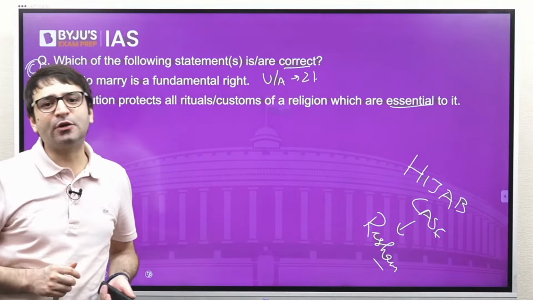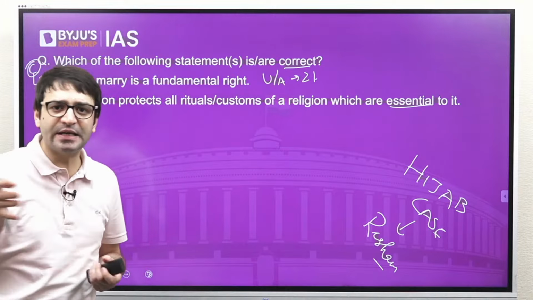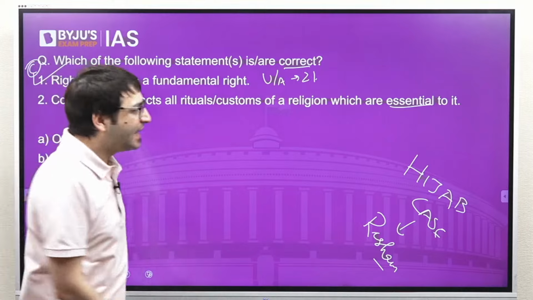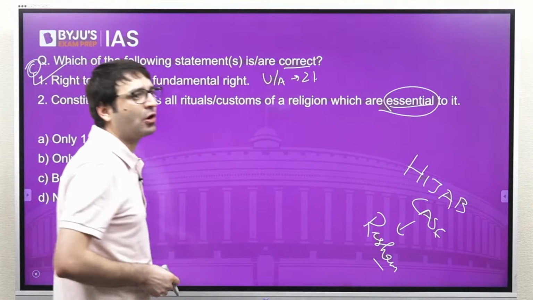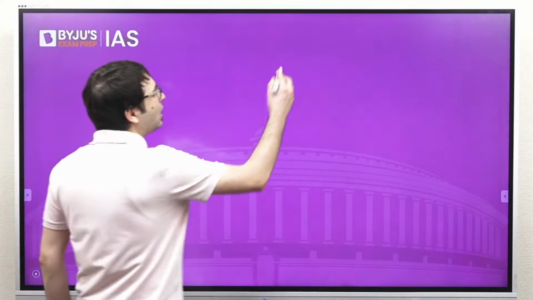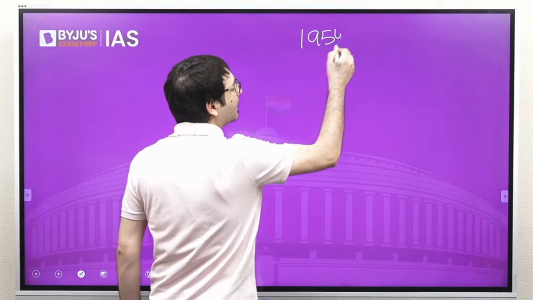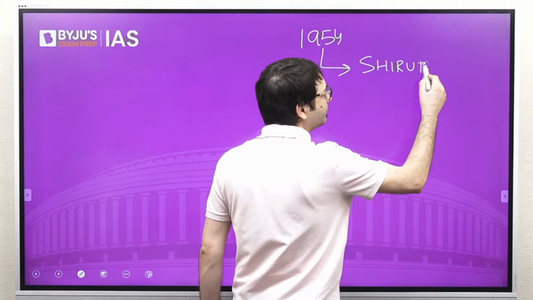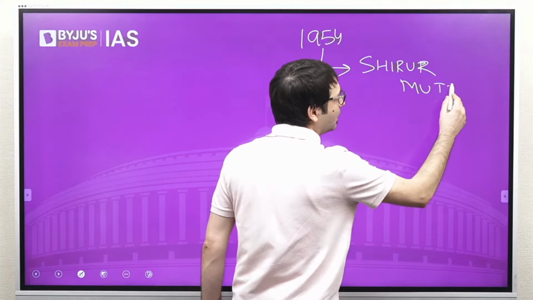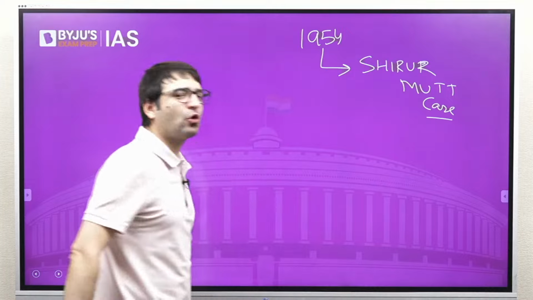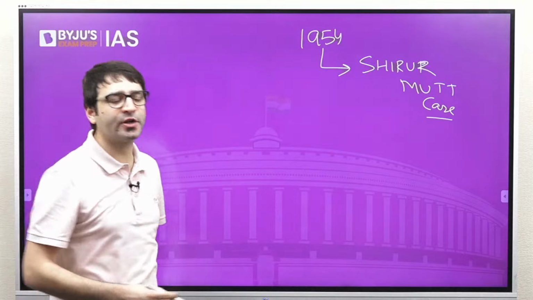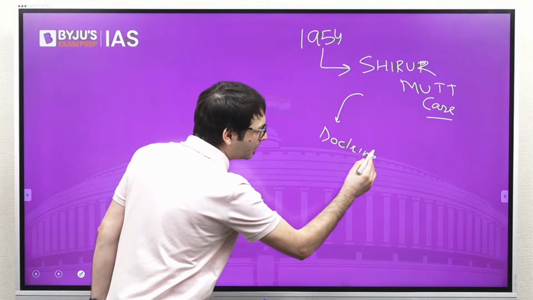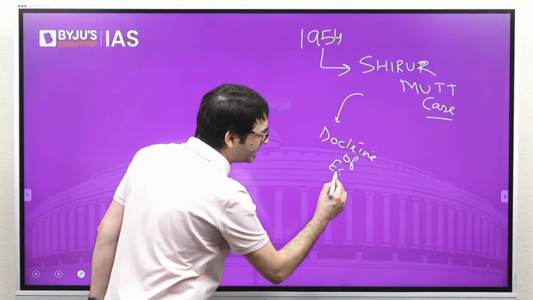Then the court had to decide, in this case the Karnataka High Court had to decide, whether wearing a hijab is essential to Islam or not. Because the year was 1954, when in the Shirur Mutt case, the Supreme Court said and invented a doctrine called the Doctrine of Essentiality.